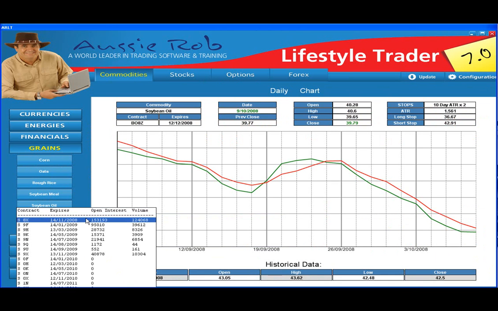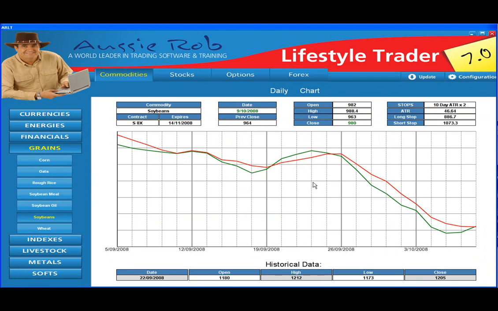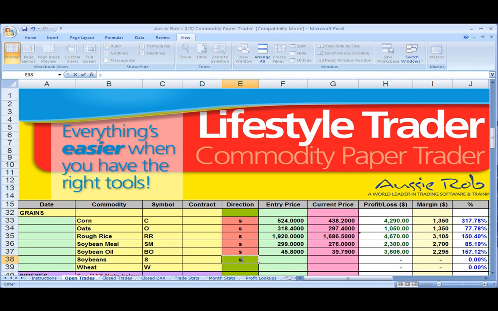Soybeans next. And again, you can see here we would have had to wait for the next day's confirmation because the lines didn't quite have the correct angle. Now the open price of that was 10.87, and the current closing price, looks like we're just about to have a cross, is 9.80. So this was a short on soybeans, entered at 10.87, and the current price is 9.80.